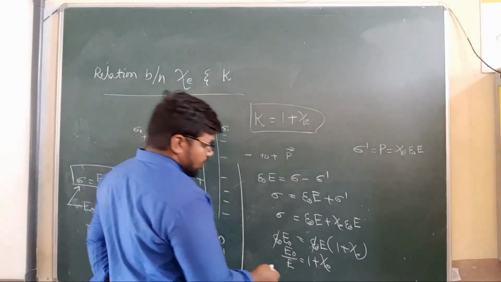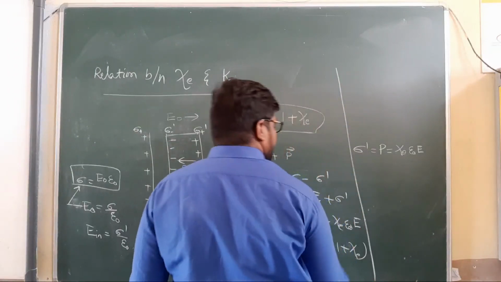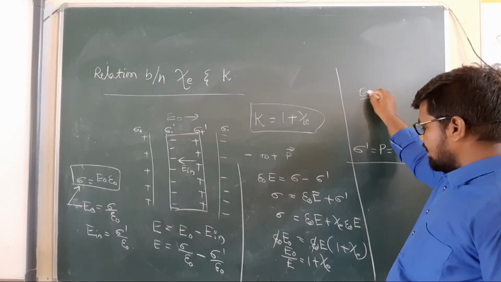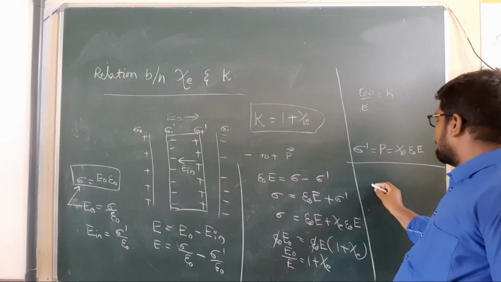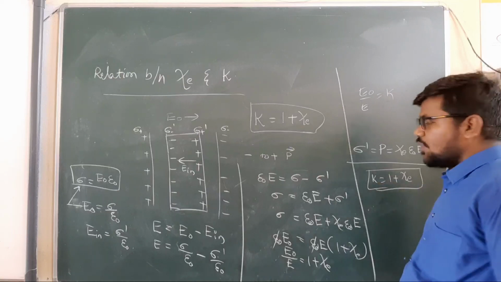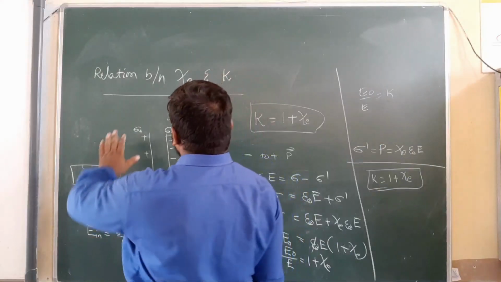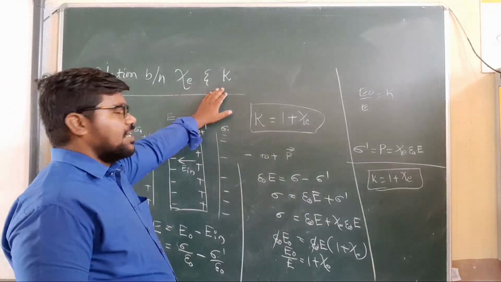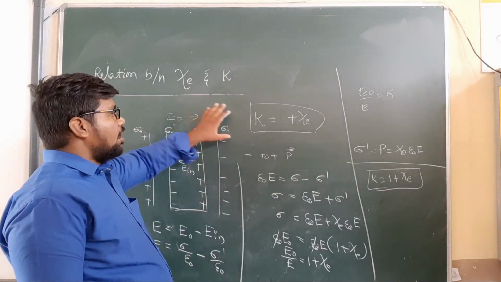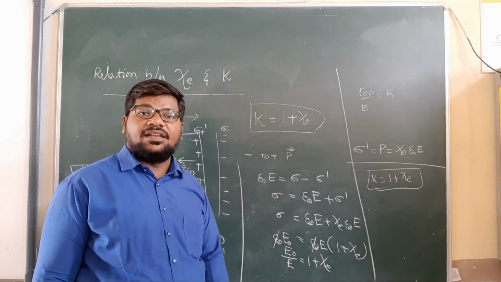E naught by E is the dielectric constant K. So K is equal to 1 plus Xi. Clear, my children? So listen, it is the relation between electric susceptibility and dielectric constant. Very important one. At least you should know the relation. The derivation is not there in our NCERT, nor in the all-in-one. Clear?